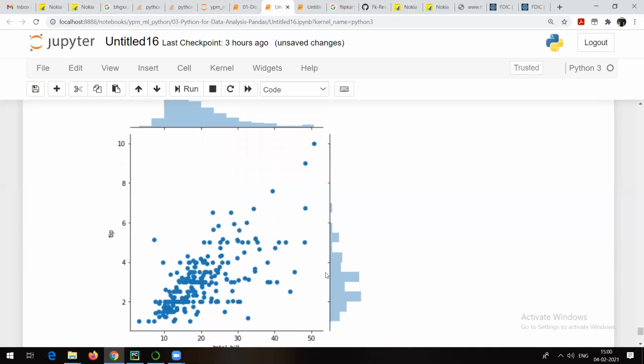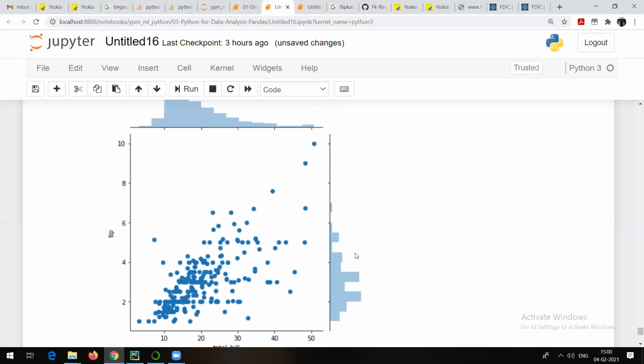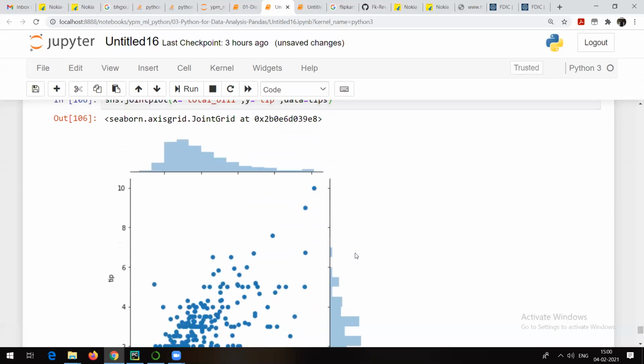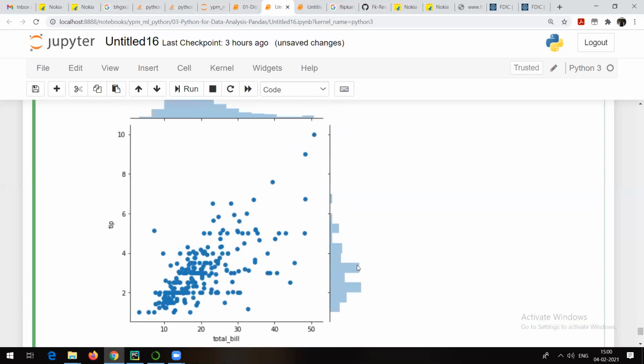Now you are able to see something like this. This is actually a joint plot. The main graph which you are able to see is what? It's a scatter plot. And always remember, by default, you are going to see a scatter plot. So let's try to understand. This is a joint plot. Why is it called a joint plot? Because here we are able to see two plots.